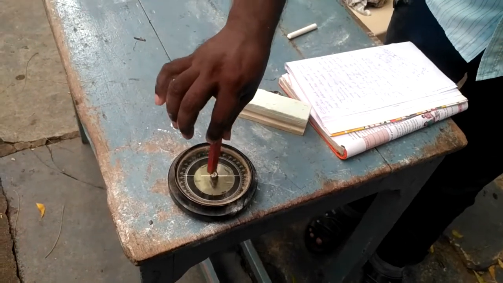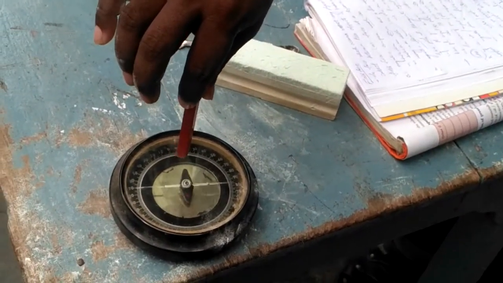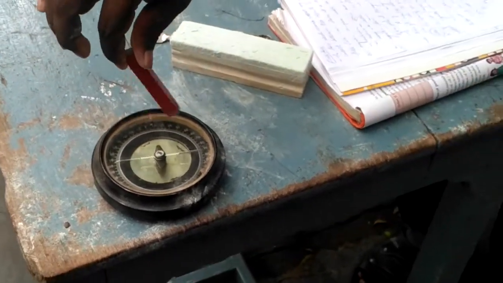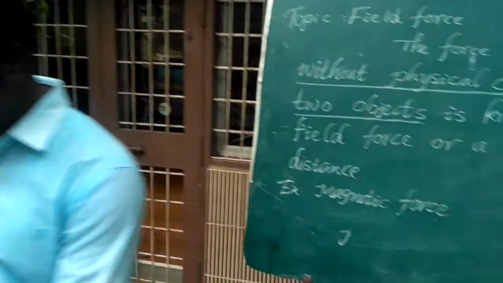Students, you have clearly noticed the deflection of the compass needle without any physical contact between the magnetic compass and the bar magnet. So that's why the magnetic force is an example of a field force.